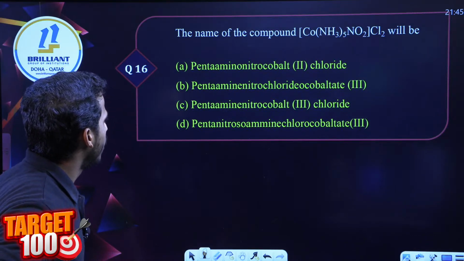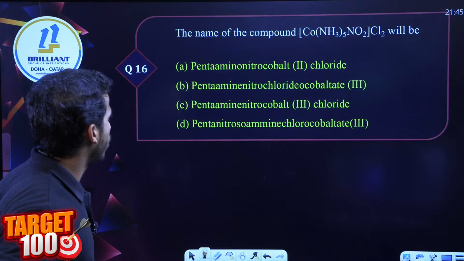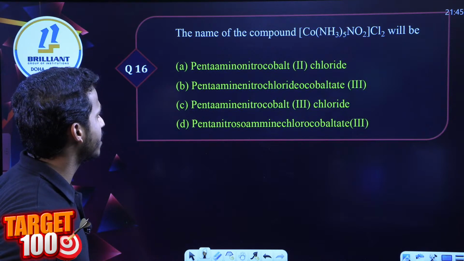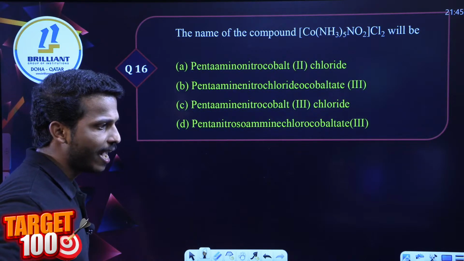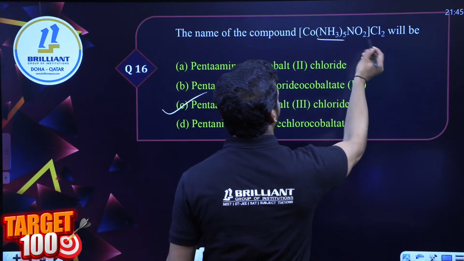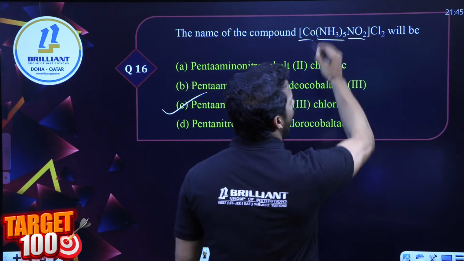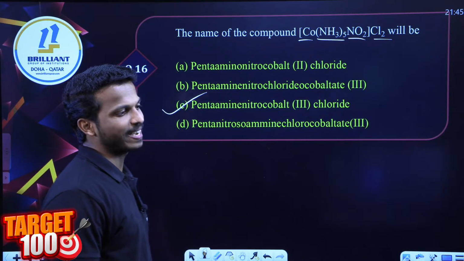Pentaammine, nitro or nitrito-N, cobalt. I think the oxidation state is 3 and outside you have chloride. What is that answer? Option C. Pentaamminenitrocobalt, oxidation state 3, and outside you have chloride. Option C is the correct answer.